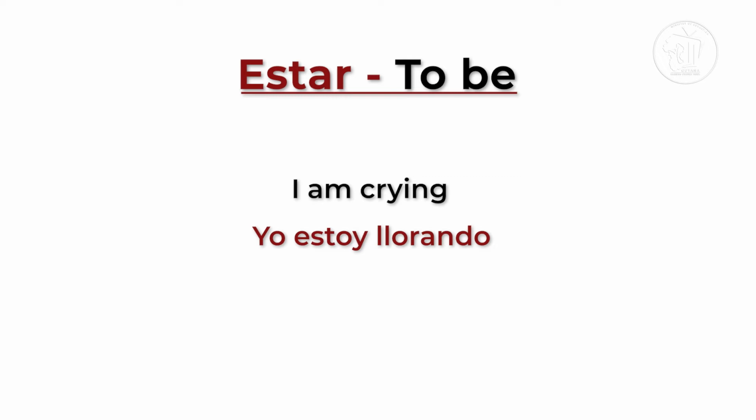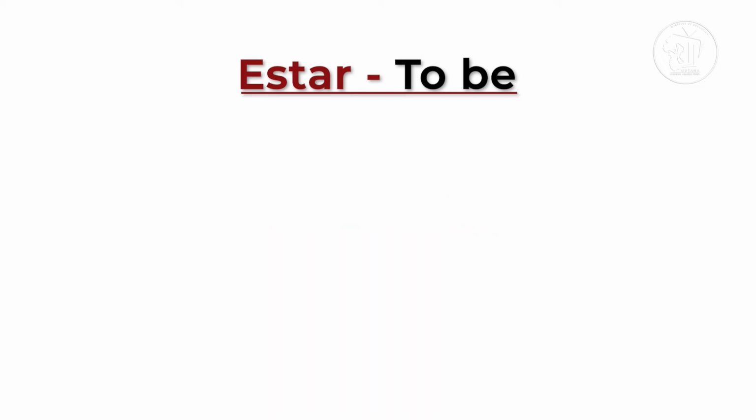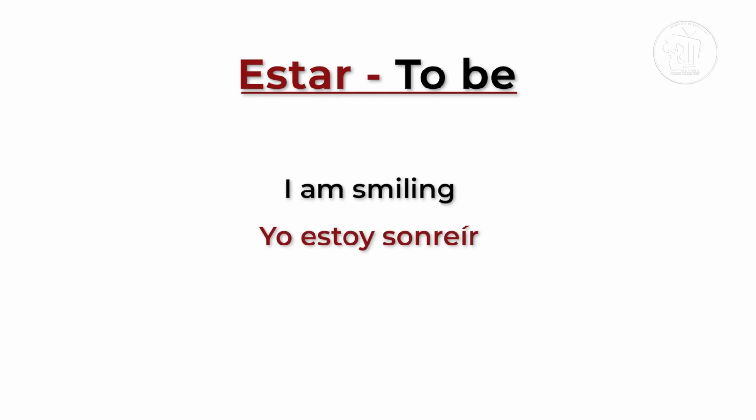So since crying is not a permanent state, we say yo estoy llorando. Say that. Yo estoy llorando. You could use different words as well. Instead of saying crying, we could say smiling. Yo estoy sonriendo.